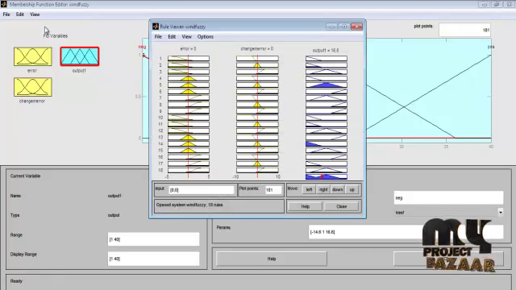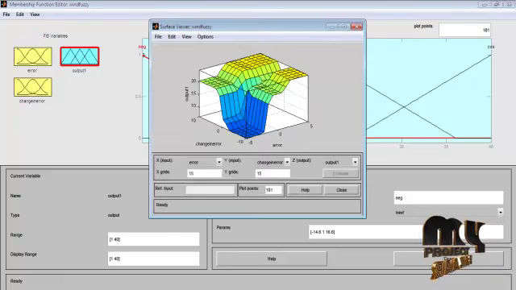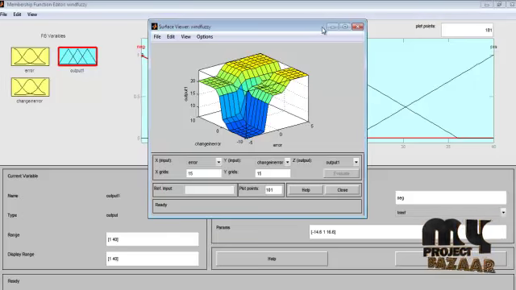Here the rules are shown. These are the error and change in error and the corresponding output. Next we can see the output of the surface. The fuzzy surface window will be opened in the corresponding window.